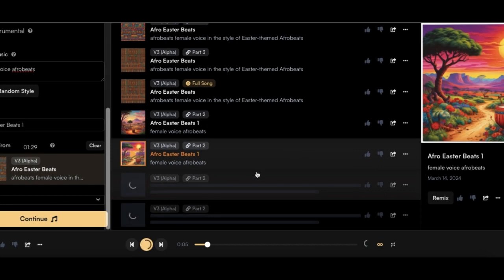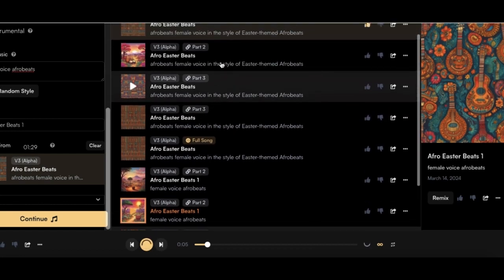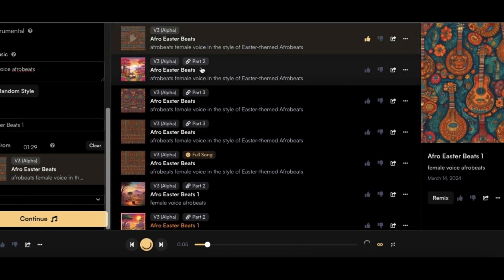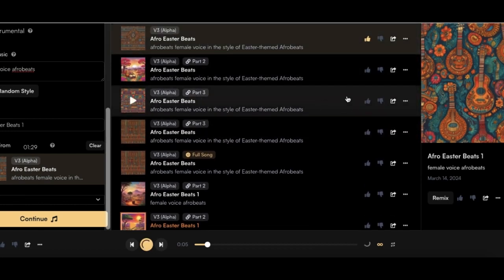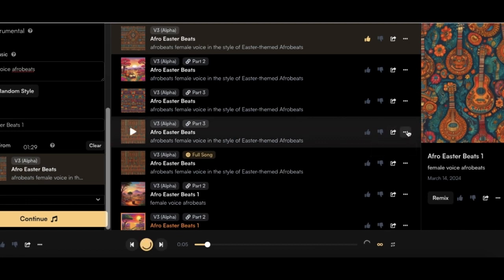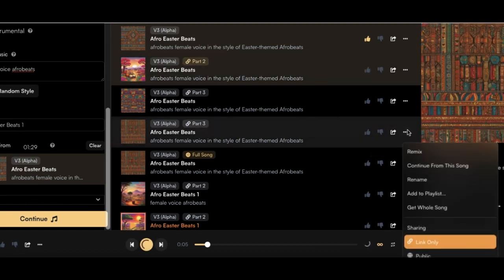It's gonna give you continue again, says part two, because it believes that this is part one and this is part two. So when you're done with parts one, two, and three, and you want to combine everything to get the whole song, it's gonna combine parts 1, 2, and 3 into a full song like I just did right here. So as you can see, it's very easy, guys.